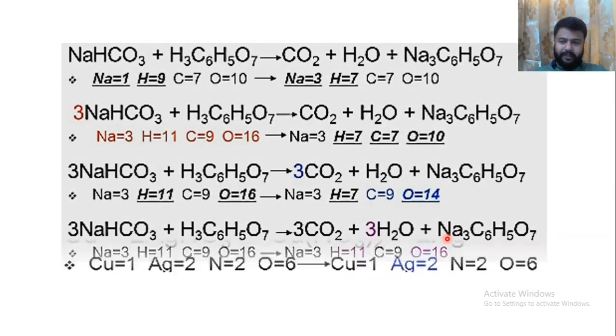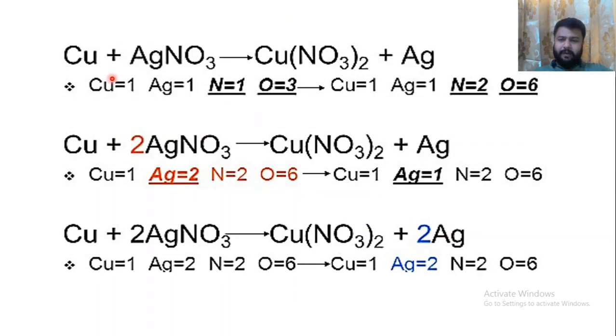We can take another example. Copper plus AgNO3 gives you copper nitrate plus silver. So we have only 1 copper, 1 silver, nitrogen 1, oxygen 3. Then on the other side we have copper 1, Ag 1, nitrogen 2, that is 2 nitrogen and 6 oxygen.